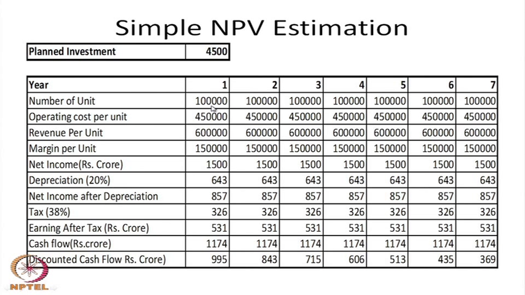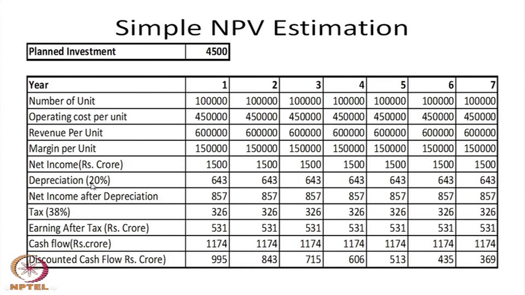So, 1 lakh into 1,50,000, converted into crores, gives a net income of 1,500 crores every year.